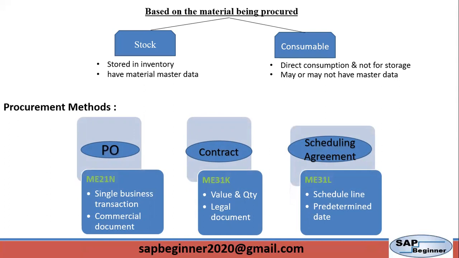Now, a purchase order is basically a formal document which we send to a supplier with a request for a product or a service as an order. That is a purchase order. Let's see through an example what the difference is between purchase order, contract, and scheduling agreement. Let's take an example of a standard purchase order.